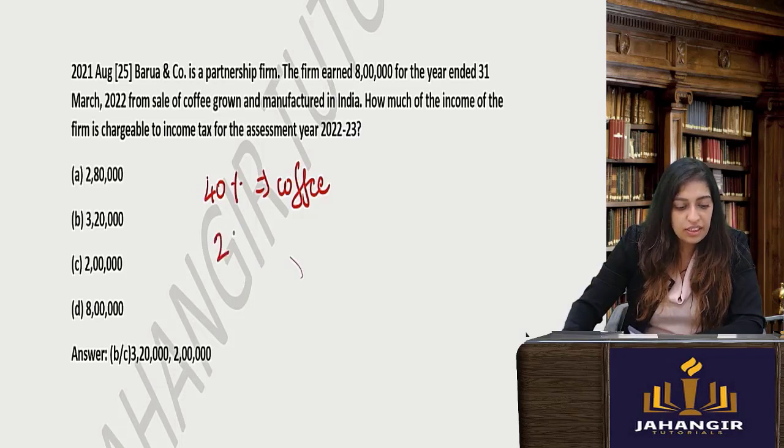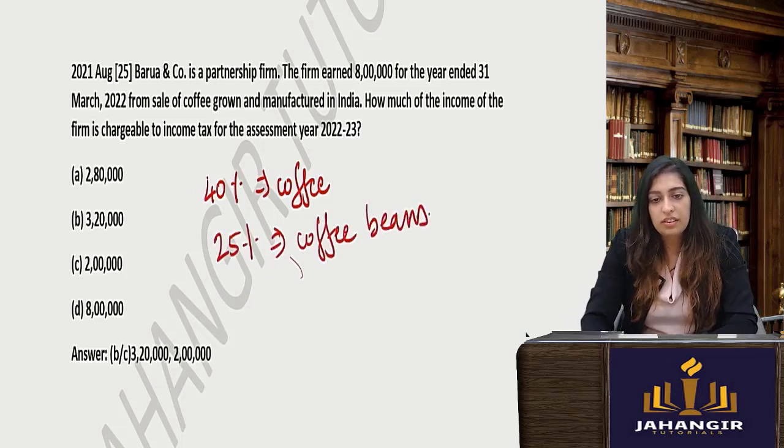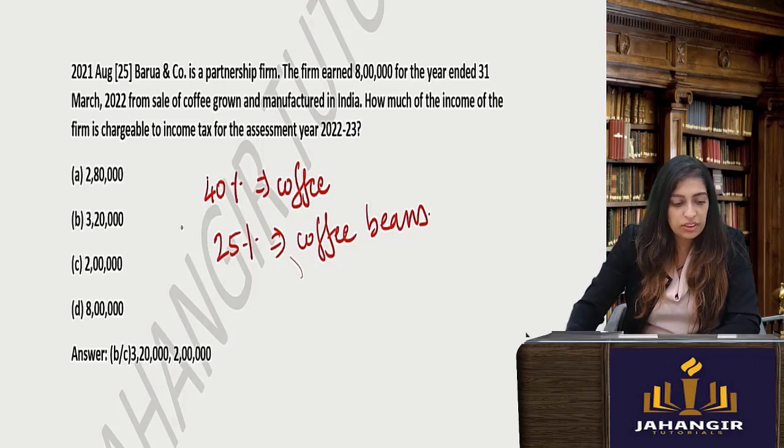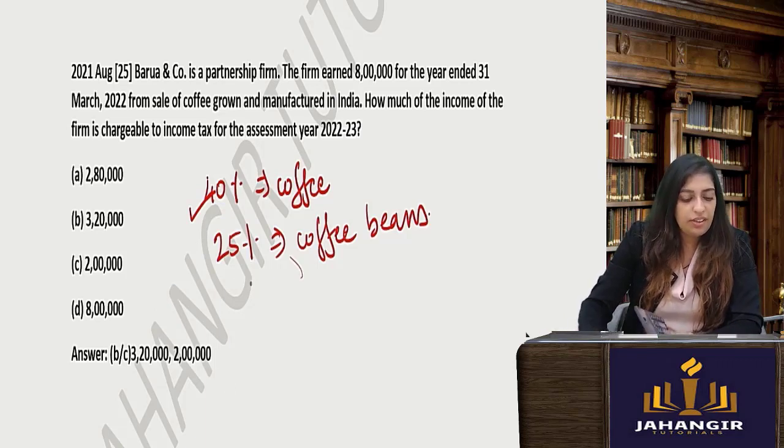Now, if it is coffee beans, then your business income will be lesser. Why? Because you are still doing agricultural work. So, it will be 8 lakhs into 25%. So it will be 2 lakhs. Now, since they have not mentioned coffee beans, I would have taken an assumption of 40% and marked it that it is normal coffee. If it was coffee beans, then you would have taken 25%.